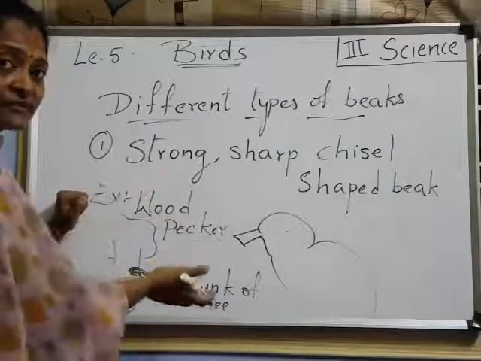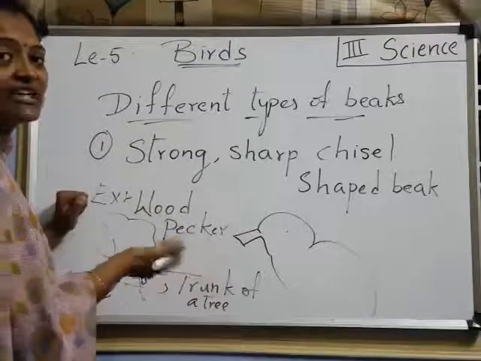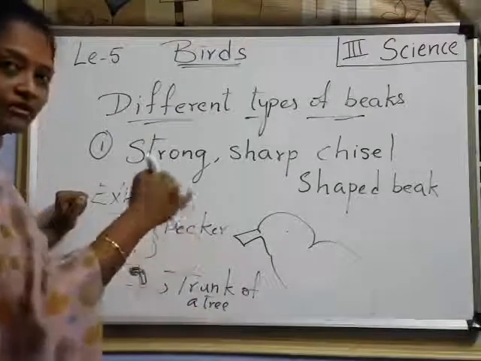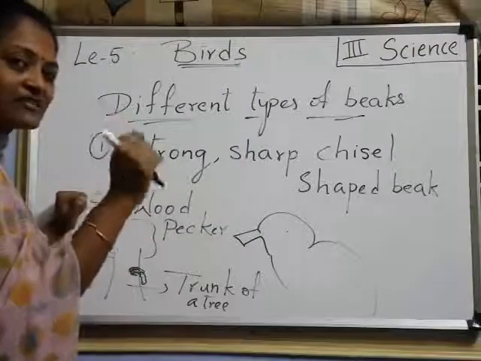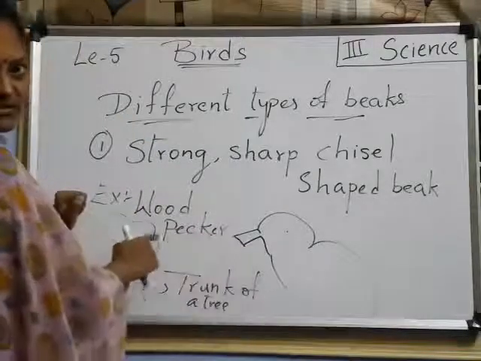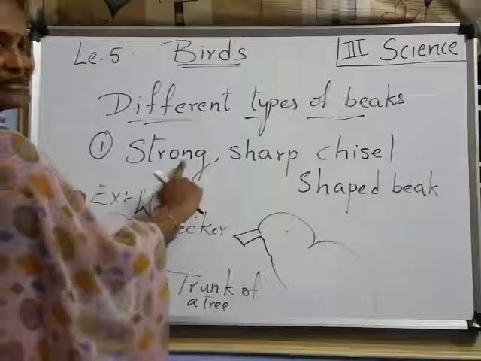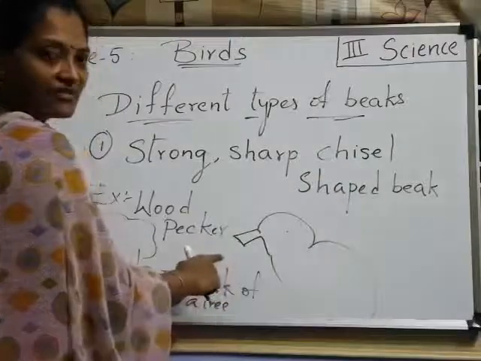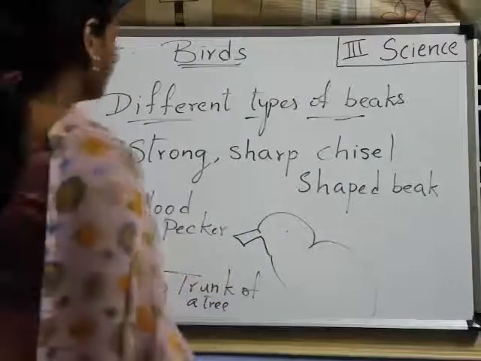What is the food for these birds? Nothing but small insects which are there in the holes of a trunk. Understood? It makes a hole in the trunk and catches the small insects which are there on the trunk of a tree. So the woodpecker has a beak like this: strong, sharp, chisel shaped. Understood, children? Next, another one.